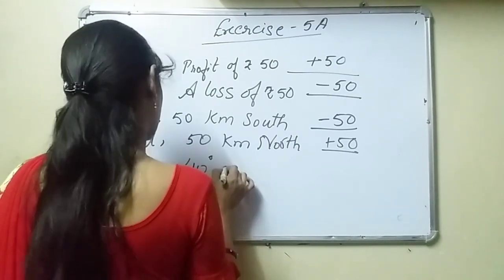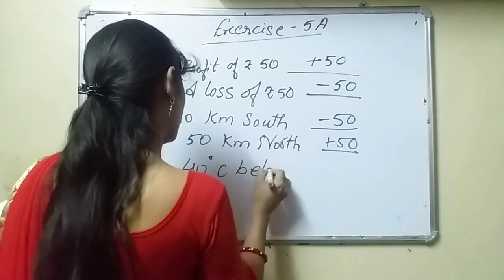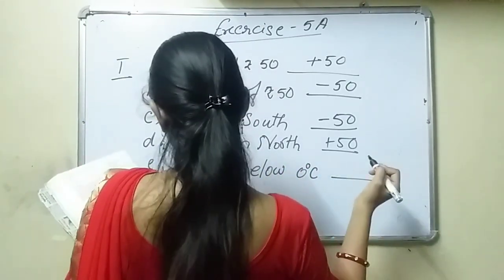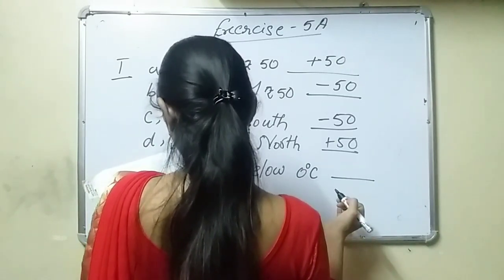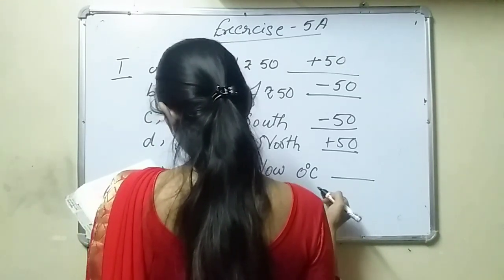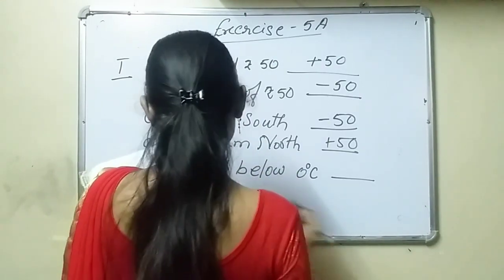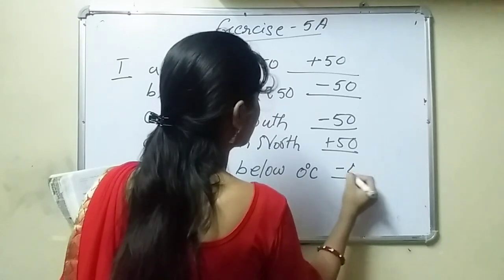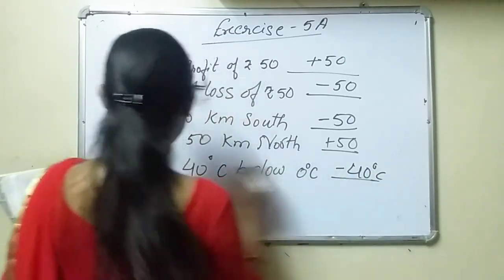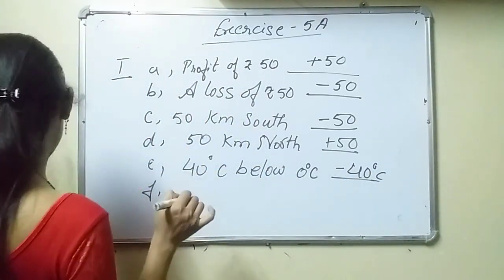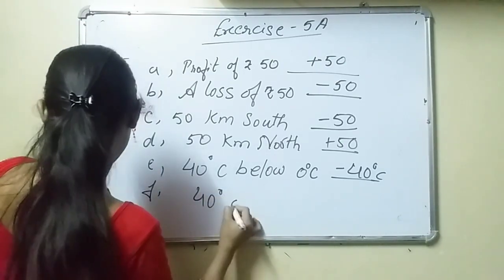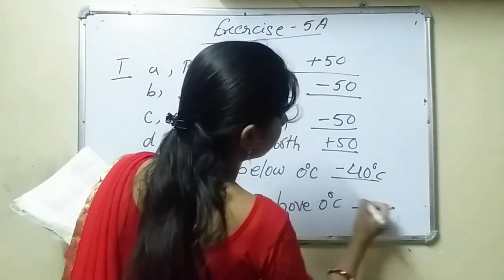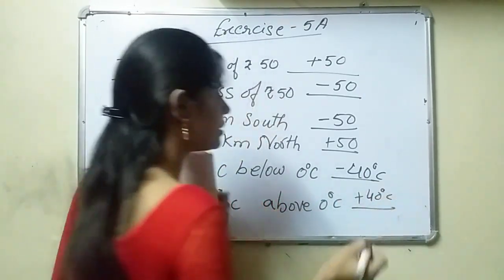E, 40 degree Celsius below 0 degree Celsius. What will it become? Below will become negative, so minus 40 degree Celsius. If it is given above, then 40 degree Celsius above 0 degree will become positive 40 degree Celsius.